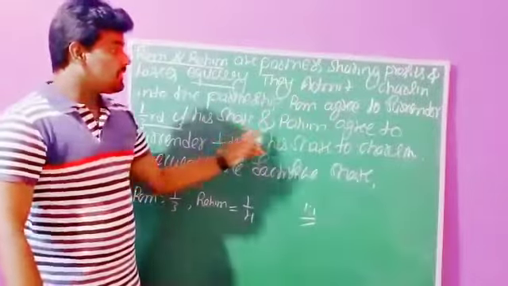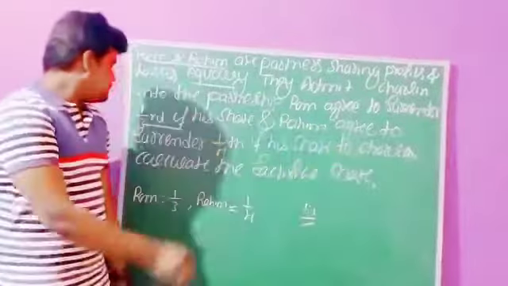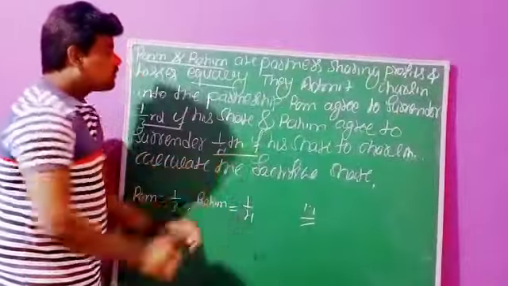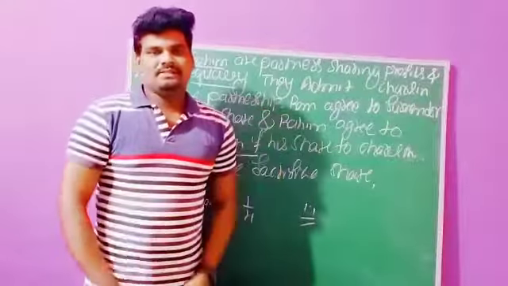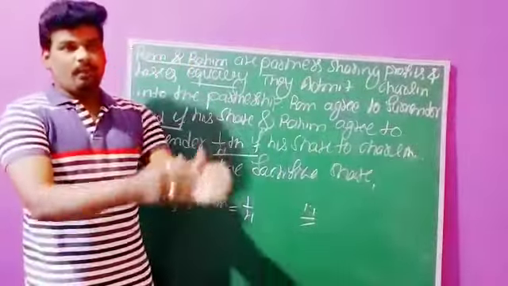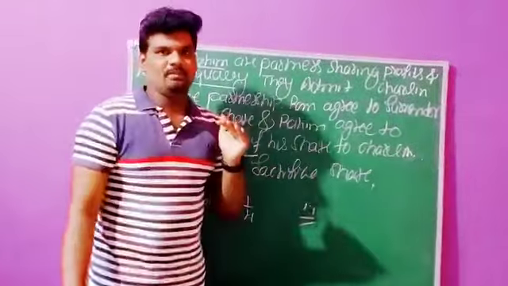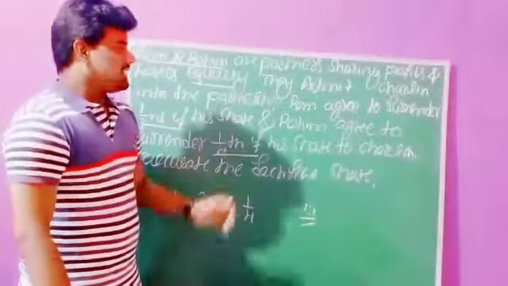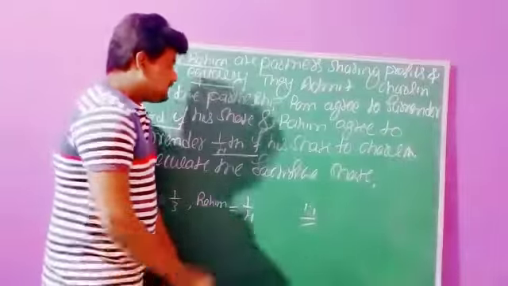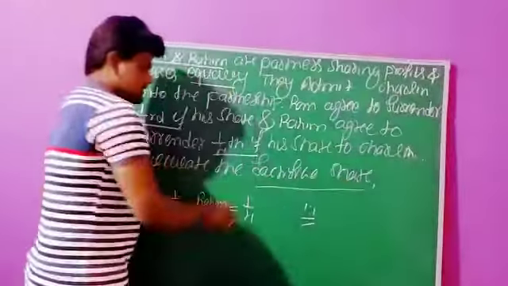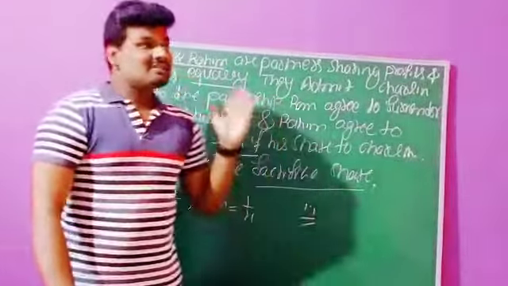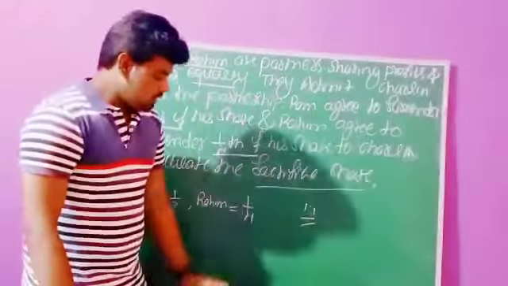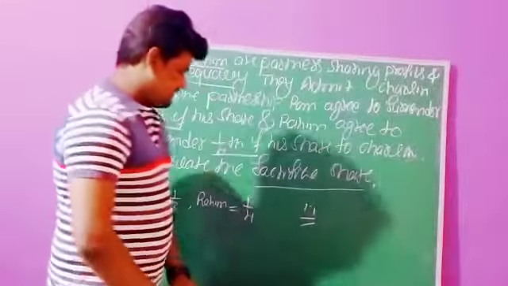On the same day, Rahim agreed to surrender one fourth of his share to Charlene. Both the partners are sacrificing some part of profit to the incoming partner. That is what the surrender share is. So finally we need to calculate the sacrifice share. In this question they have given the old ratio as well as the surrender share, so now we can ascertain the sacrifice share.